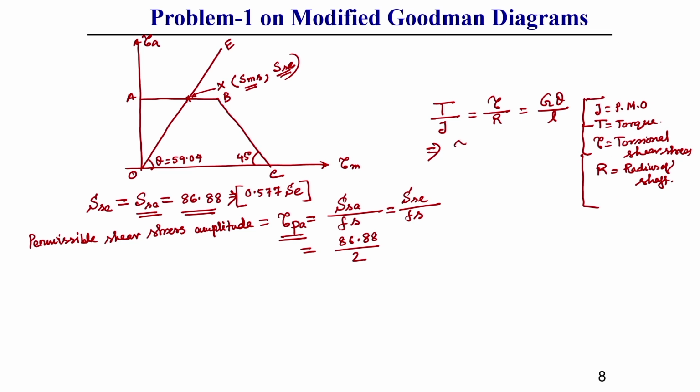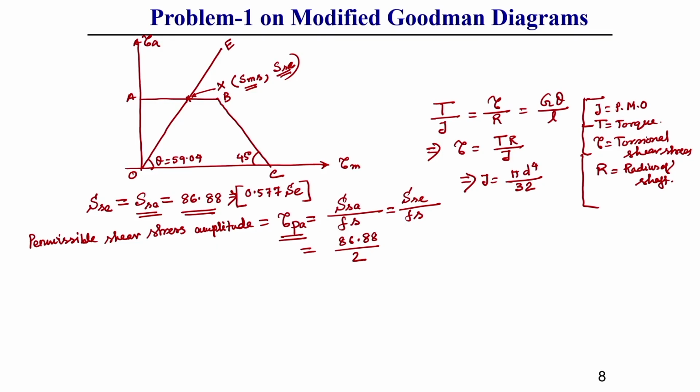So, from this equation we know tau is equal to T R by J. What is J? Polar moment of inertia in case of circular case, J equal to pi d to the power 4 divided by 32, generally 2 times the area moment of inertia. Pi d to the power 4 by 64 is the area moment of inertia, that is 2 times is pi d to the power 4 by 32. So, now I am going to put that value here.